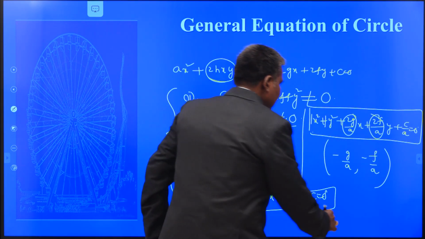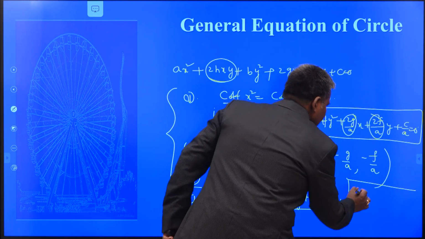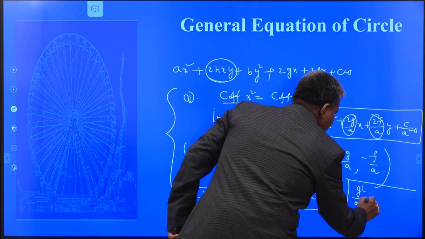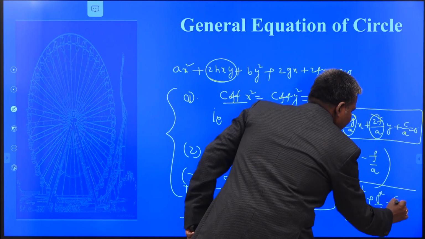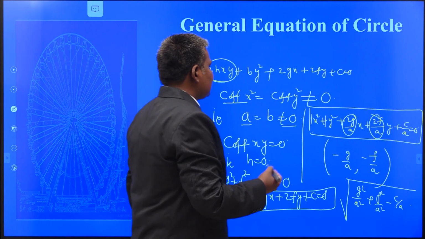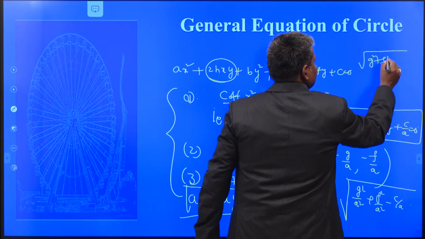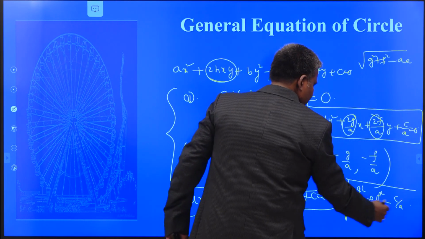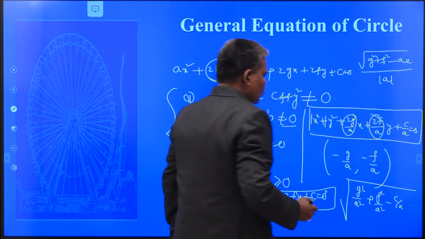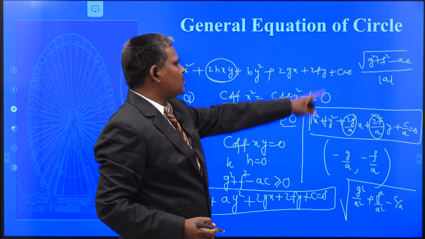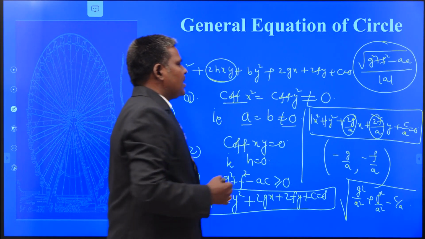Once you know the center, you can write the radius of the circle by squaring and adding: g square by a square plus f square by a square, and subtract the constant value, minus c by a. On simplifying, what is the value now? This is root of g square plus f square minus ac, over a square. When a square comes to the outside, that is modulus of a. Root x square is mod x. This is always positive, my dear students. Root of g square plus f square minus ac by modulus of a